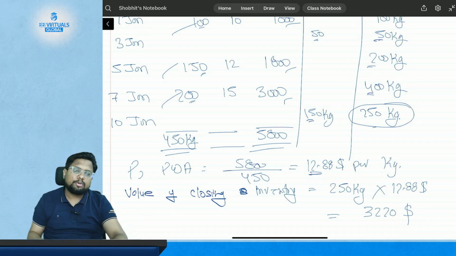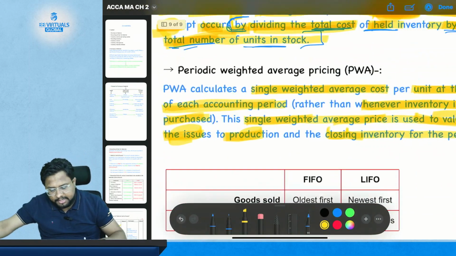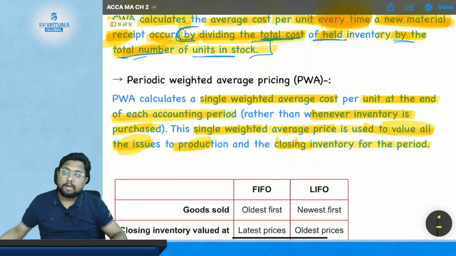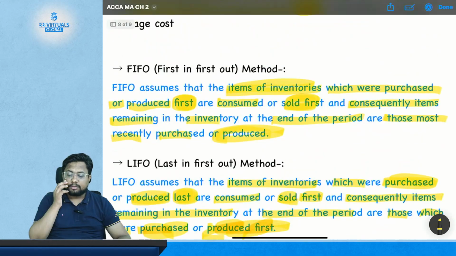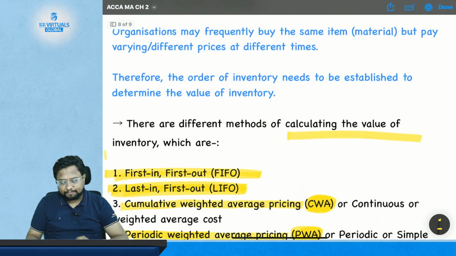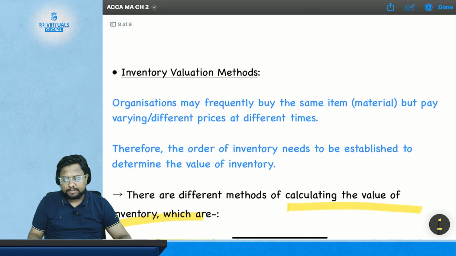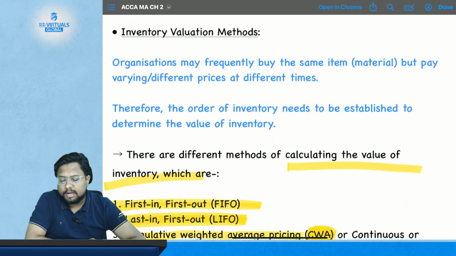Okay. So in different types of valuation method of the inventory, what have we studied? We have studied FIFO, we have studied LIFO, we have seen CWA, we have seen PWA. So this is all about the different types of calculating the value of inventories. Okay. Just start reading this. Then this is all about the last topic for the chapter.